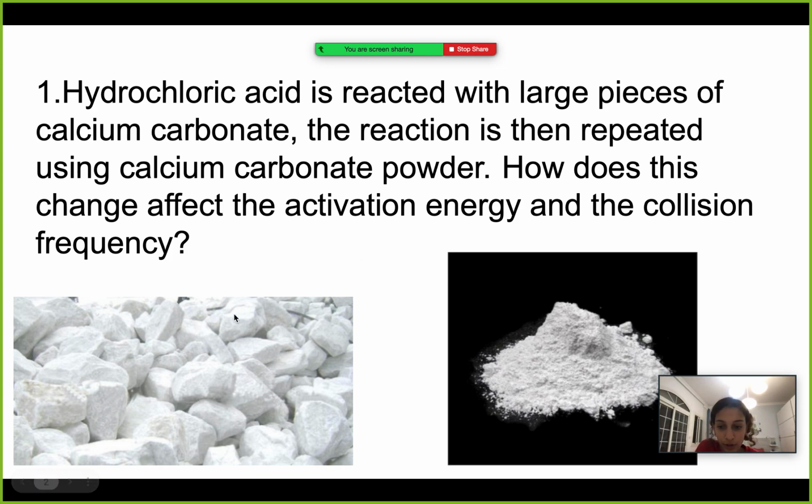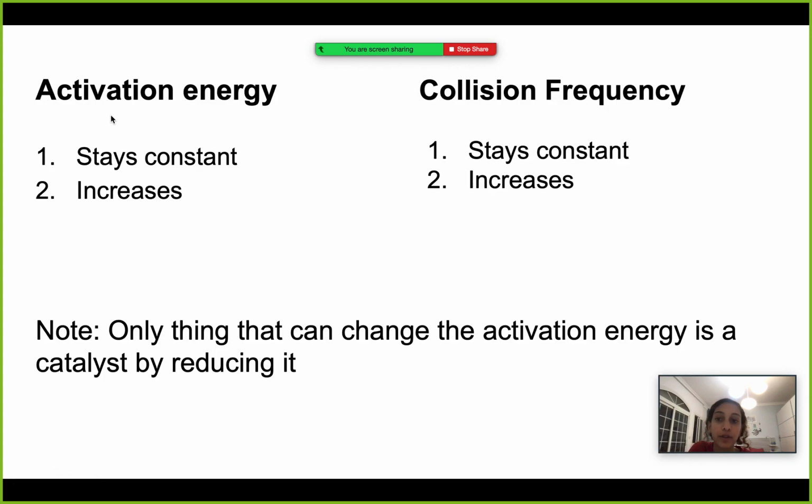Alright, so here you have an image of the large pieces, which have a smaller surface area because they are large pieces. And the powder, they're smaller particles, so they have a larger surface area. The smaller the particle, the greater the surface area, and the less the volume. And it asks us how does using the powder instead of the large particles affect the activation energy and the collision frequency. So here we have the two options.